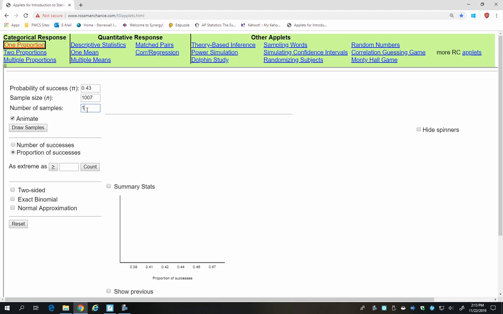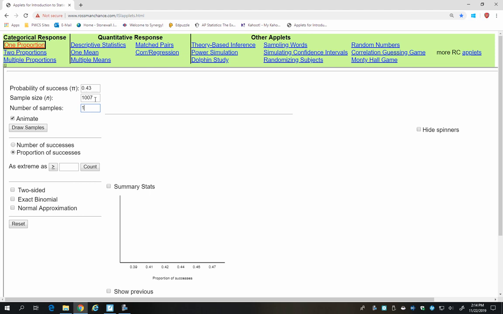And let's draw one sample of 1,007 people. Now we could do this with a calculator. We could generate 1,007 random numbers, assign 43% of those numbers to be people who believe in evolution and 57% to people who don't believe in evolution, and that would be one sample, and we could count those 1,007 numbers and see what proportion of evolution believers we got.